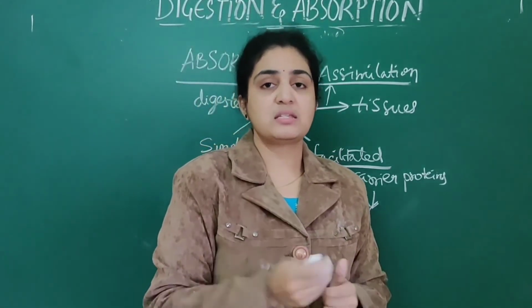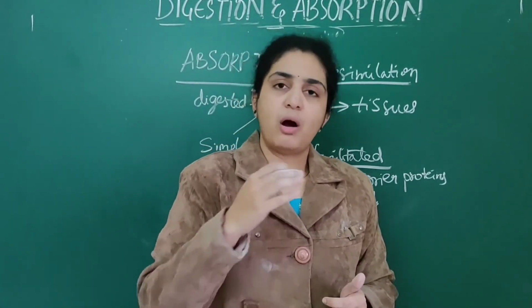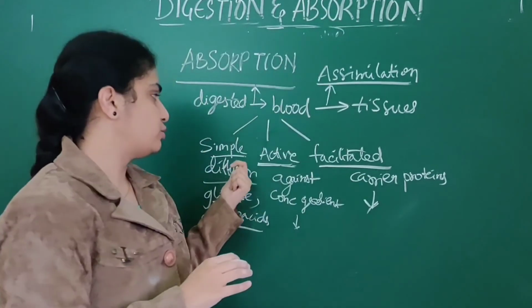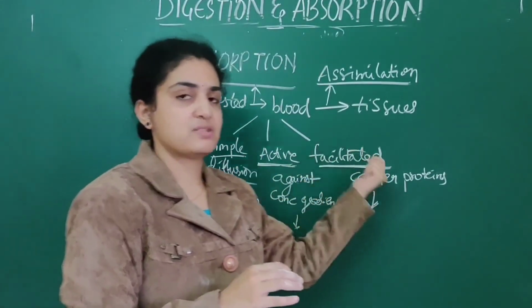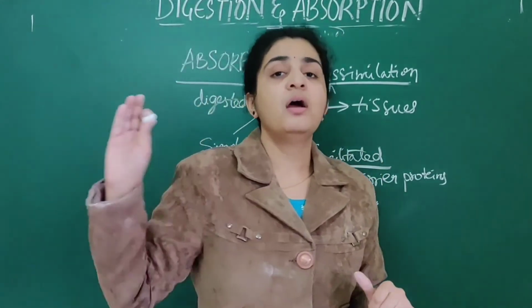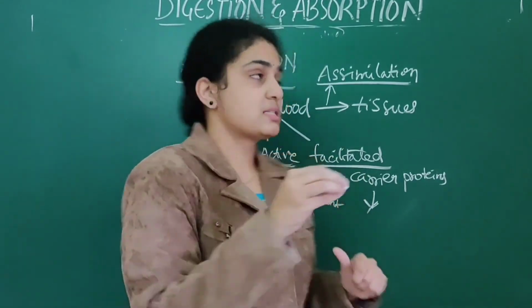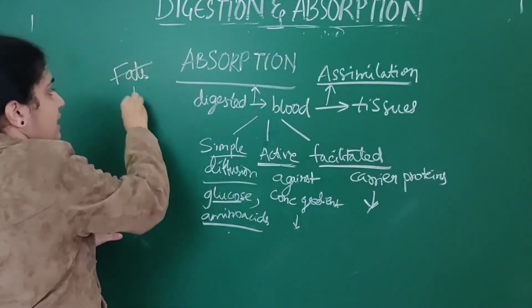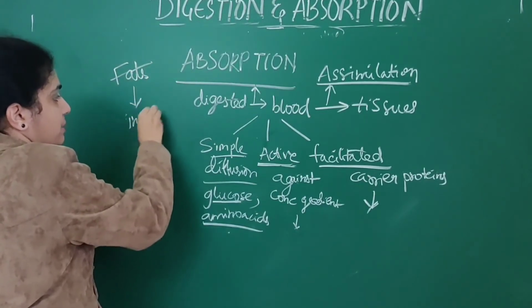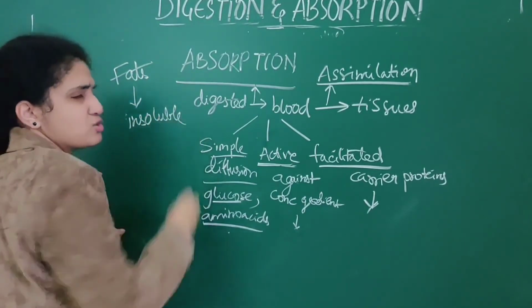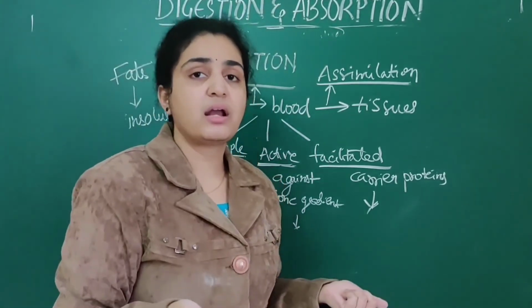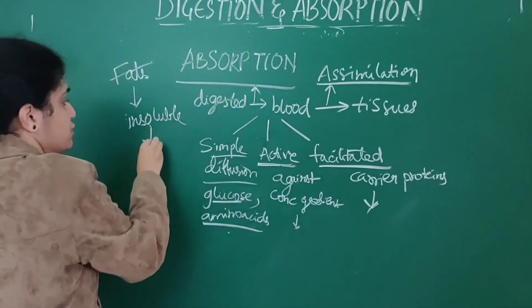How are fats absorbed into the body? All carbohydrates and proteins are absorbed through simple diffusion, active as well as facilitated transport. Whereas the fats are present in insoluble form, so they cannot be directly absorbed by the body. So how are they absorbed?